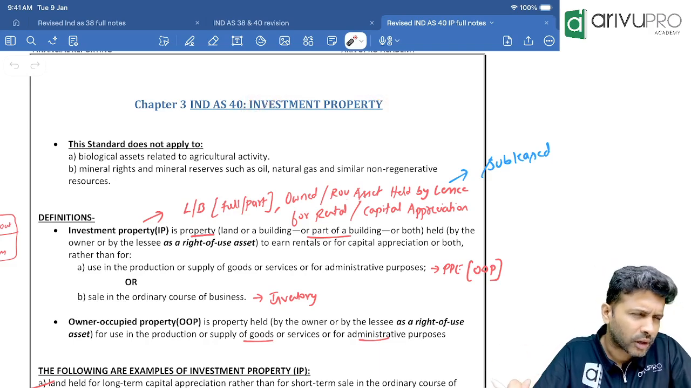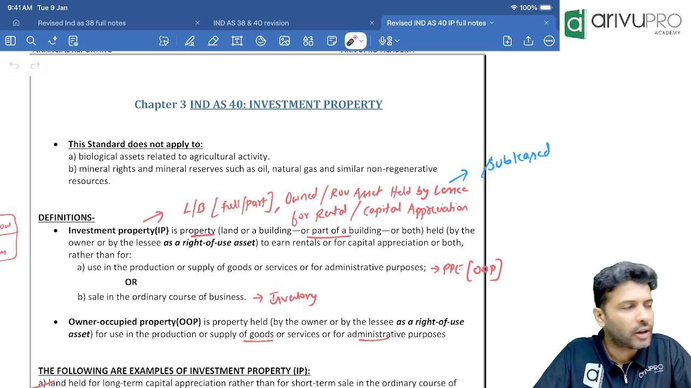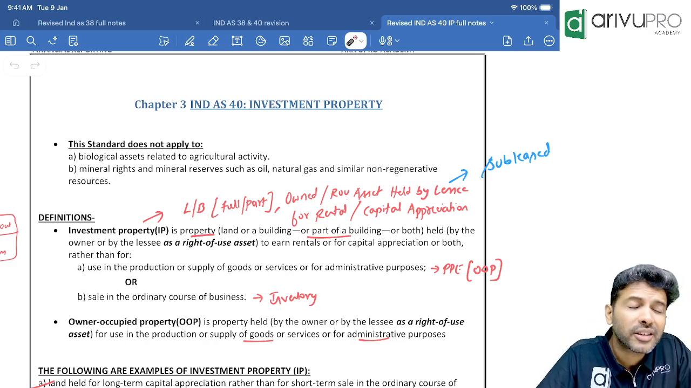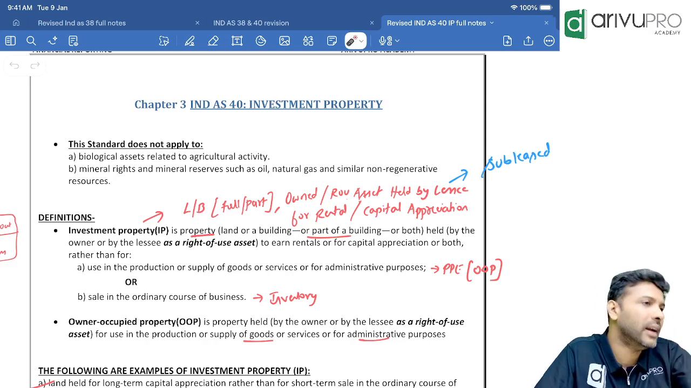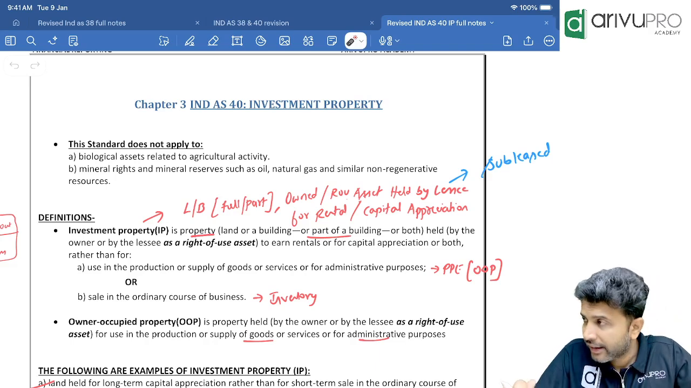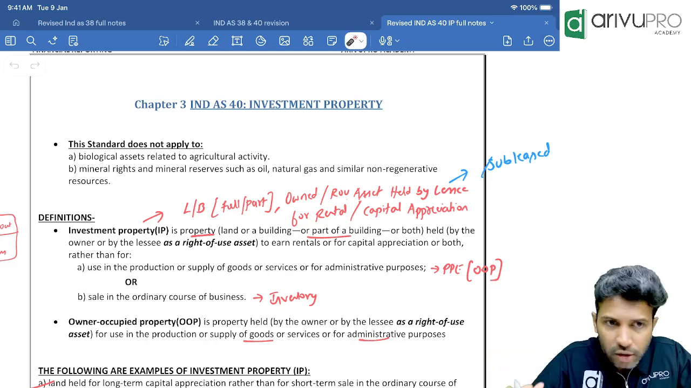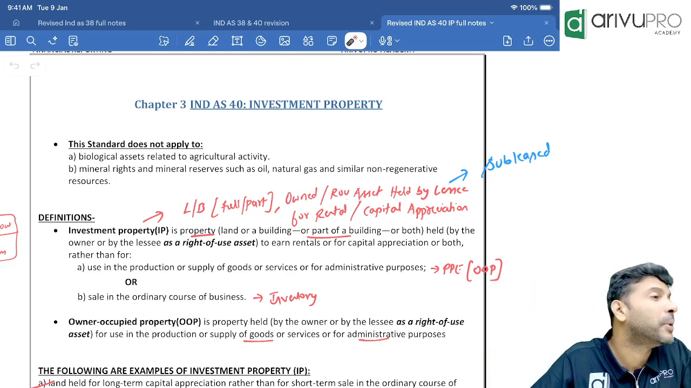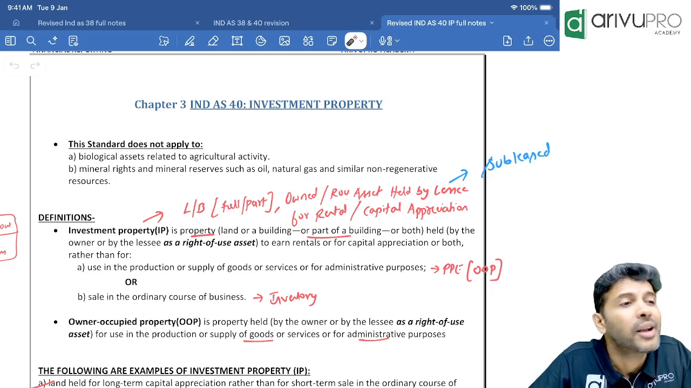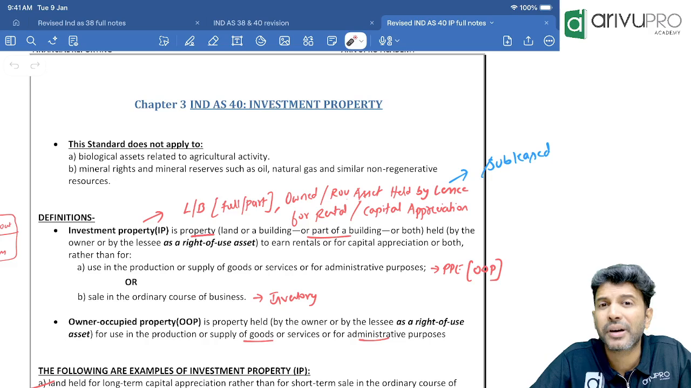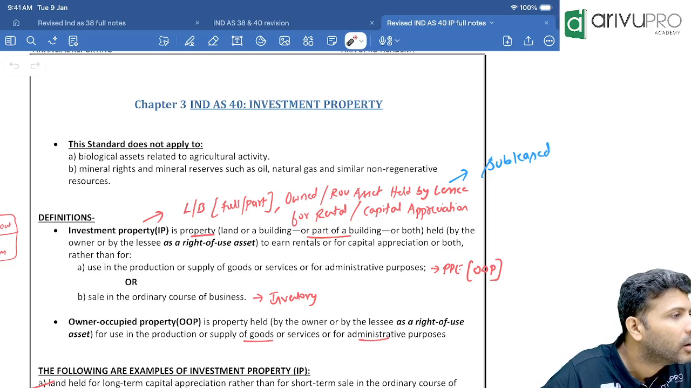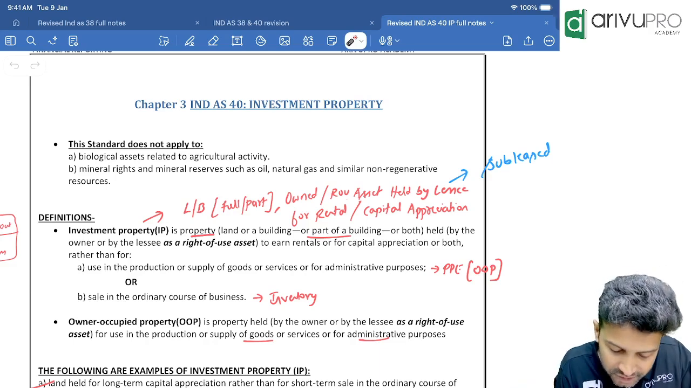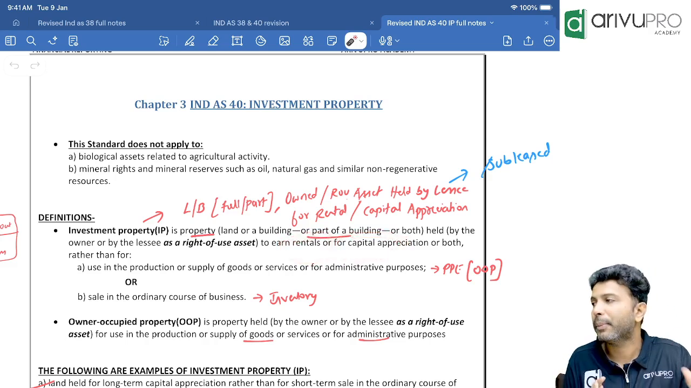Listen to what I'm saying. Investment property means land or building. It's either a land or a land and building. Okay, it doesn't end there. That land or building, you're not using it for your business purpose. You purchased that particular land or building to get some rental income or capital appreciation purpose.